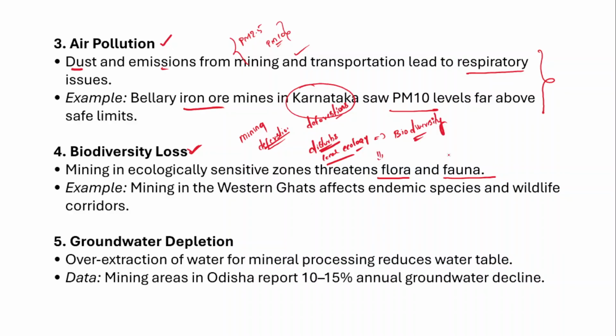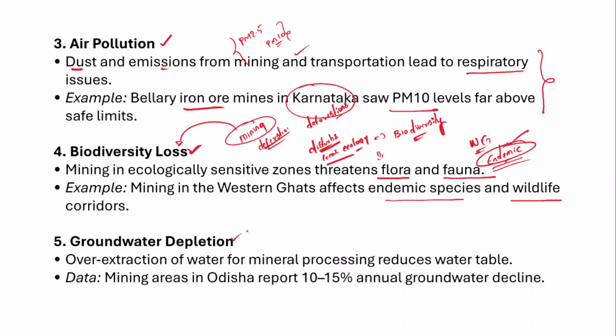For example, the Western Ghats are generally known for endemic species. What are endemic species? Any species which are specifically found in a particular area, which is the endemic nature of plants or animals. For example, the Nilgiri Tahr, which is an endemic species to the Western Ghats. Mining in the Western Ghats affects the endemic species and wildlife corridors. So mining would also lead to biodiversity loss, and then groundwater depletion as well.